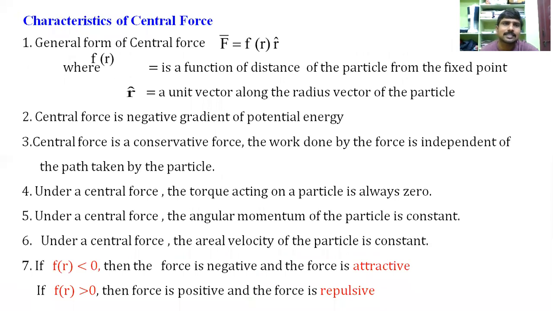And then the characteristics of central force. The general form of central force is capital F bar is equal to F of R into R cap, where F of R is a function of the distance of the particle from the fixed point, and R cap is a unit vector along the radius vector of the particle. Central force is a negative gradient of potential energy, and we will discuss this in the next slide. So central force is a conservative force.